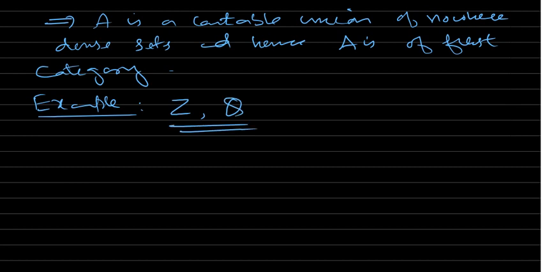So next, what about R: is R of first category or second category? That's a question. Is there any example of second category or not? Does there exist any set which is of second category? The answer is given by Baire's category theory. In fact, he proved that every complete metric space is of second category.